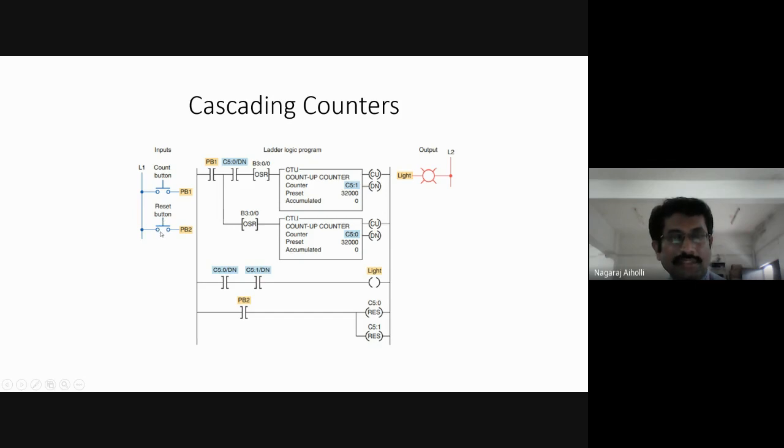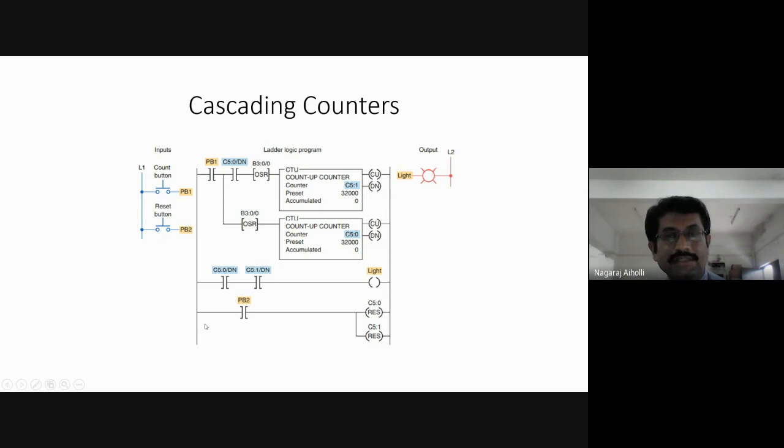As we press this reset button, PB2 will be closed, and the reset coils will be energized. C5:0, the below counter, will reset to 0, and C5:1 will also reset to 0. Both counters reset to 0 simultaneously when we press the reset button, because they are connected in parallel.